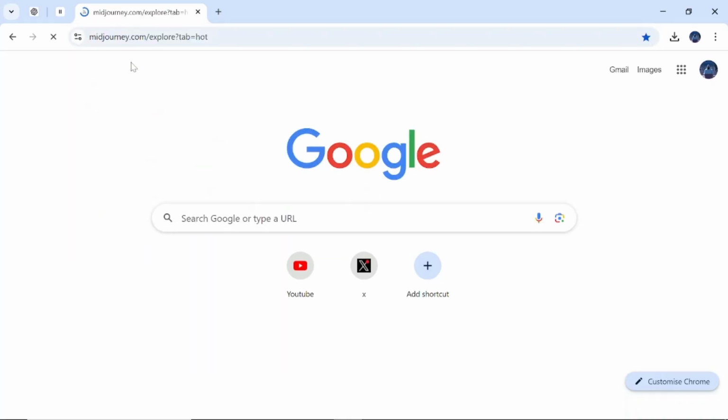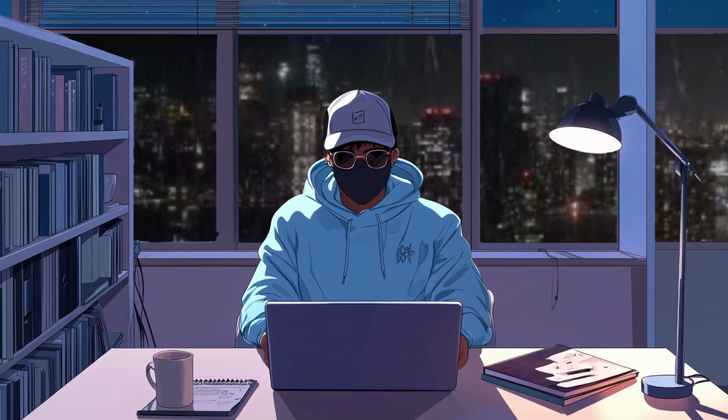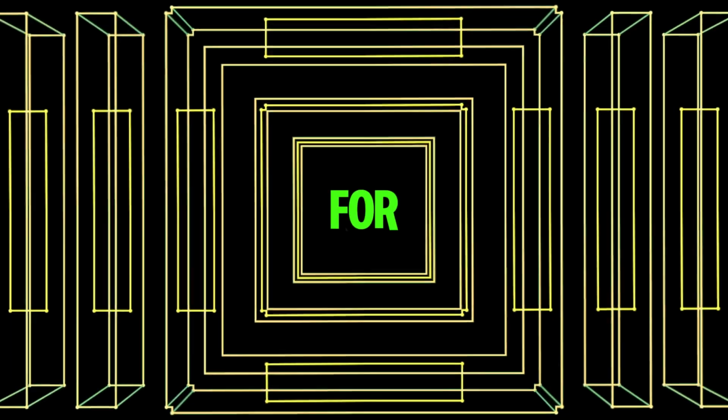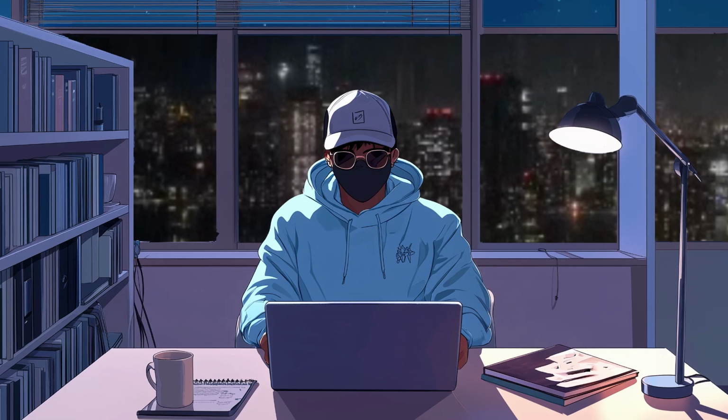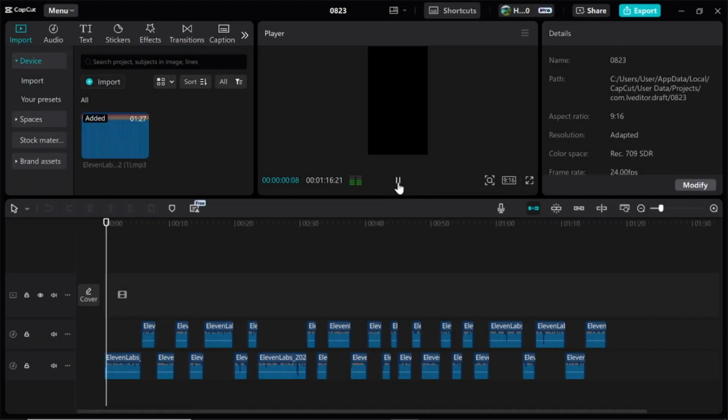Head over to Midjourney. Yes, I know it's a bit pricey, but I've got a special freebie for those who stick around until the end. I haven't seen anyone else do this, so it's unique.